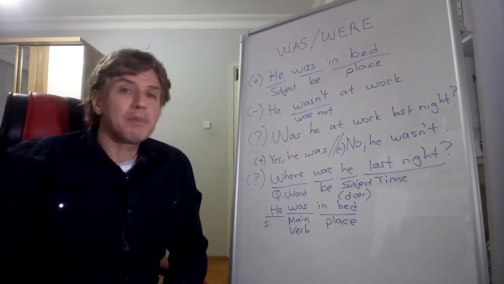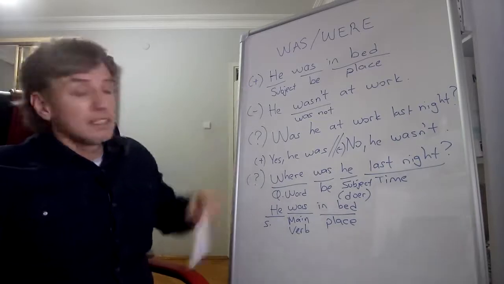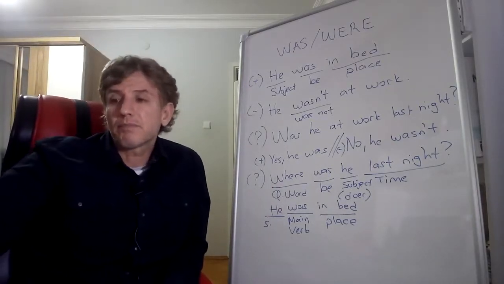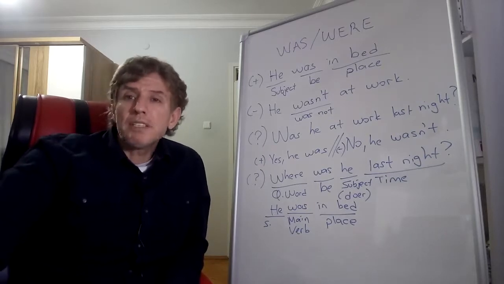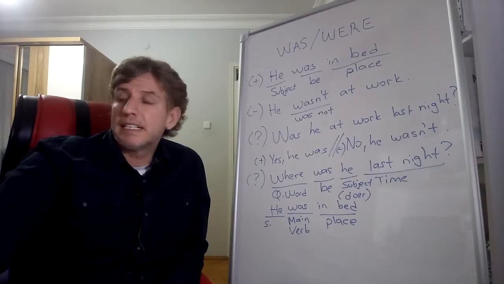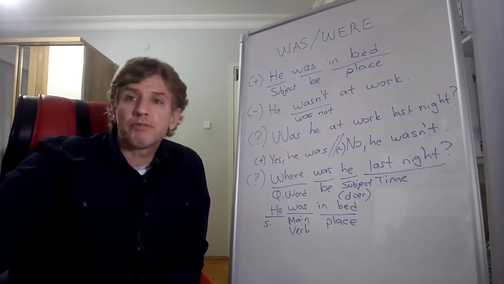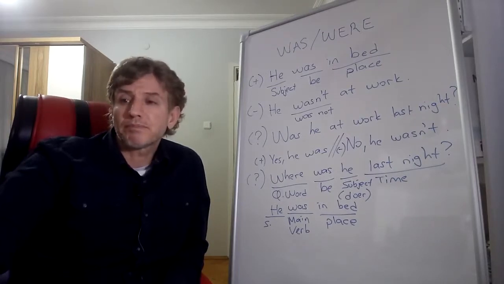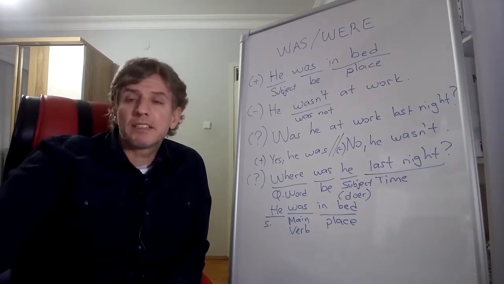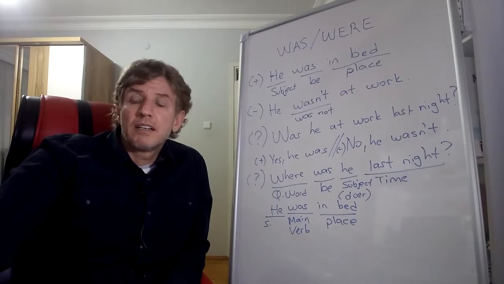Okay, after summarizing these, now let's continue with some exercises. You know, am, is, are is the present form of the verb to be, and was, were is the past form of the verb to be. For example, let's compare this with simple present.